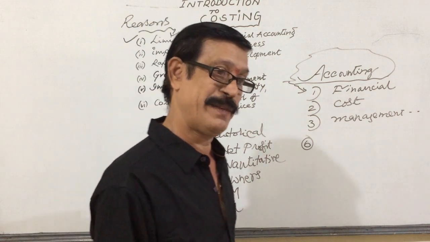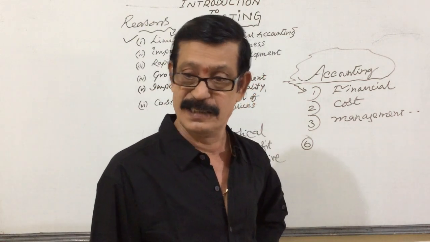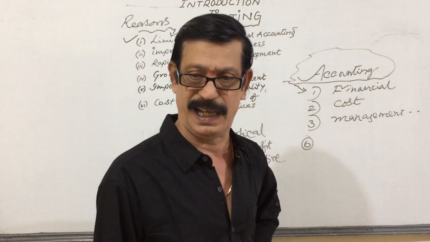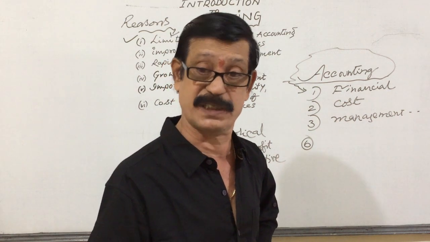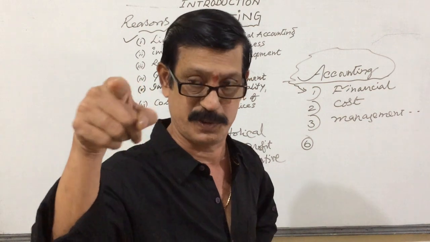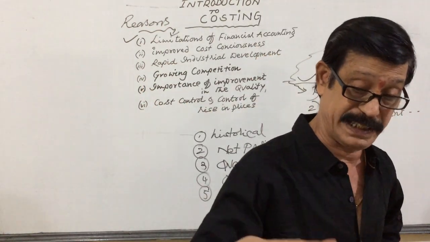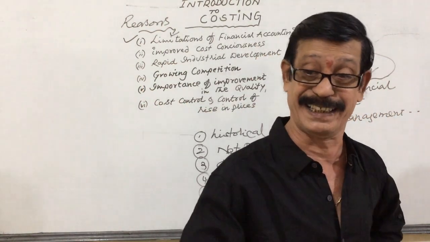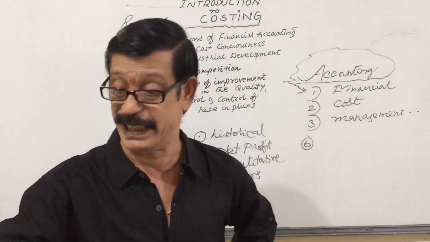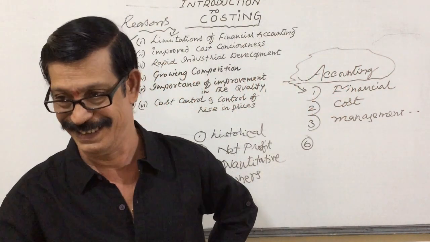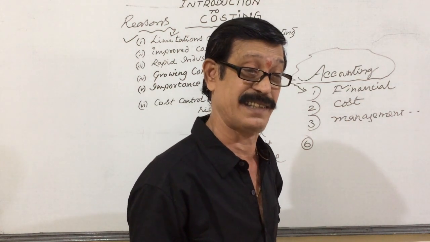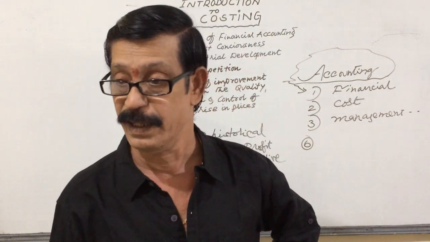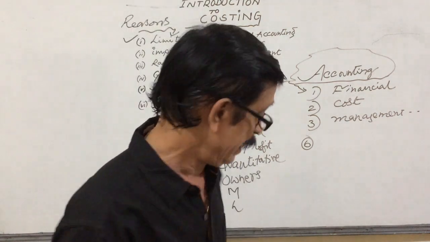In the same way, the cost concept is there. Suppose we purchased machinery for 1 lakh. At the end of the year, after 10% depreciation, we reduced 10,000 and showed it in the balance sheet as 90,000. But can it be sold in the market for 90,000 or not? We don't know. The market value may be more or less. That means we are not in a position to find out the real profit as well as the real financial position. Understanding? Next.